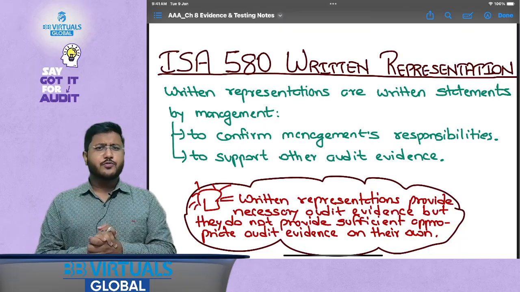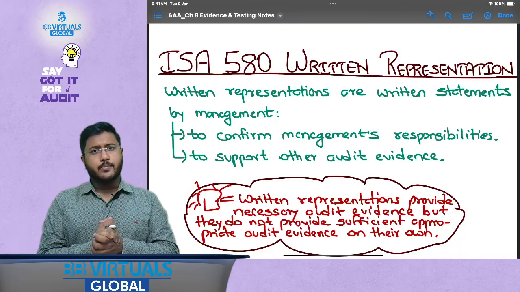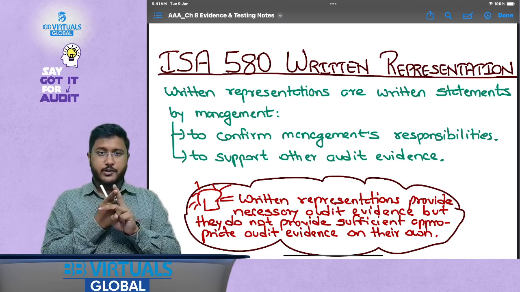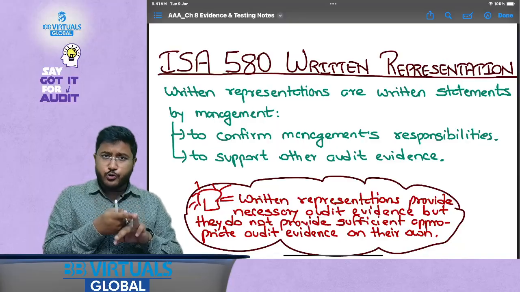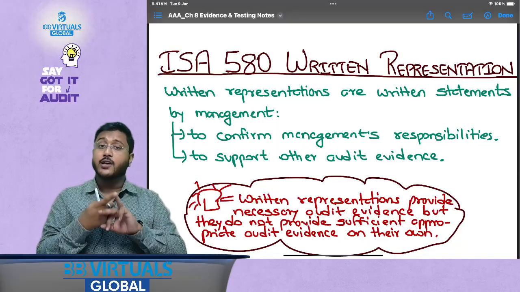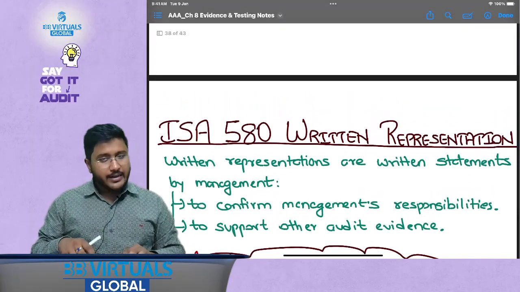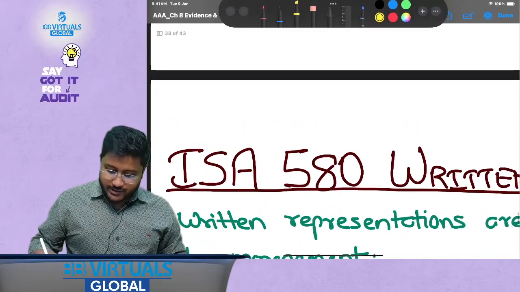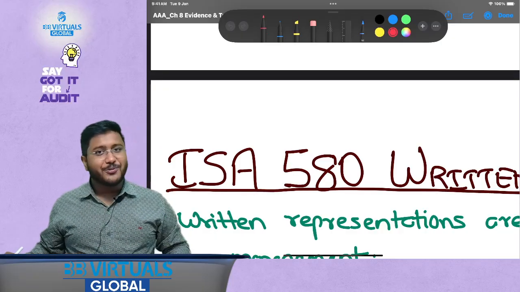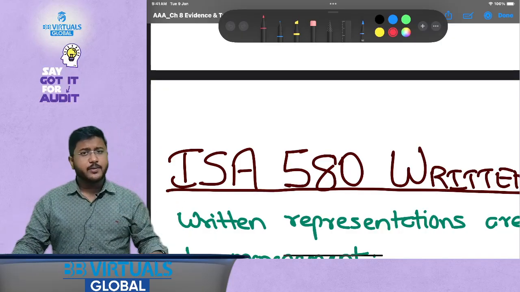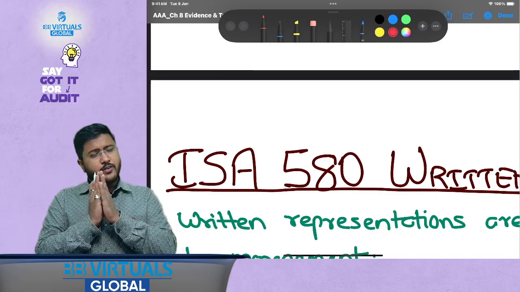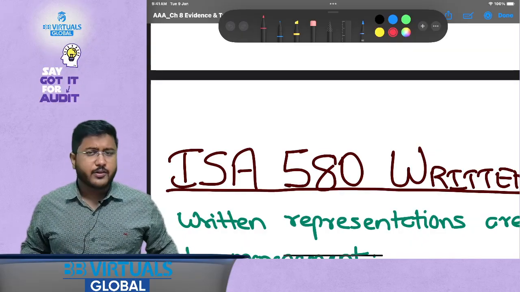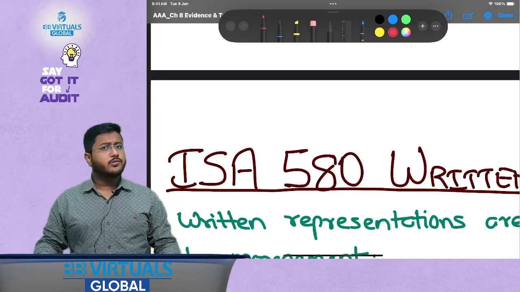First of all, we are going to understand what written representation is, and second, the need for written representation. Then we are going to discuss the scope and content of written representation, and finally we will go through the technical text. So please be with me till the end of the session so that you can understand it really well. I hope the agenda is clear for today. Once we complete this standard, we will close this video and move towards the next topic. Now, my friends, let's discuss this particular topic, which is written representation.